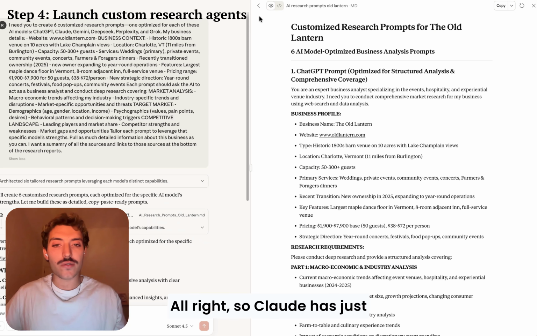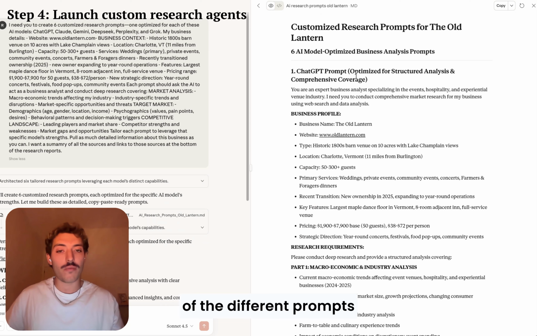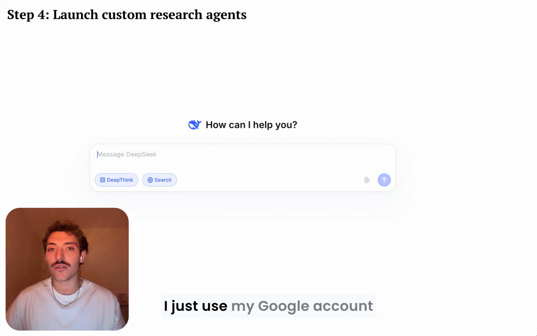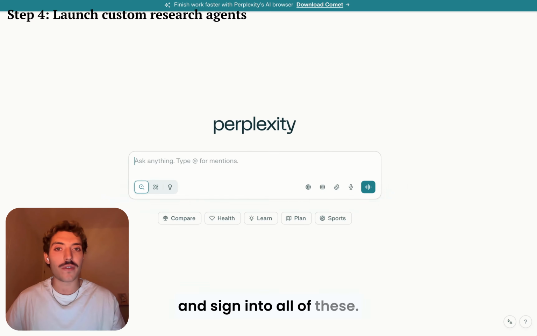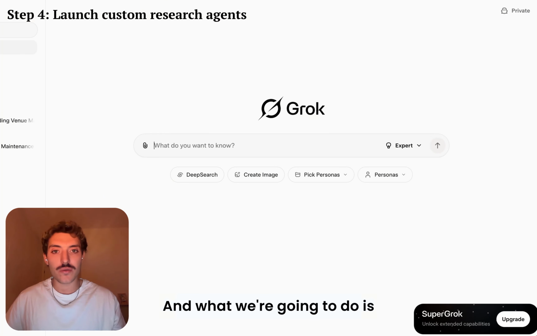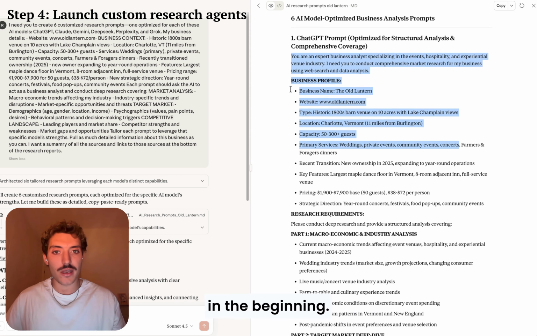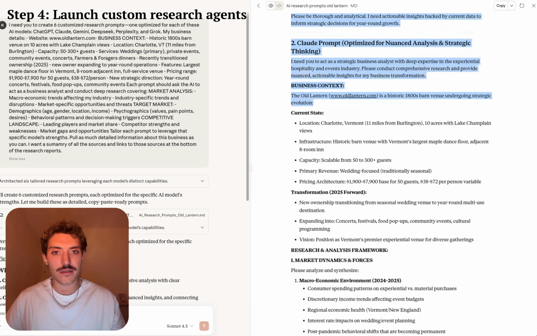All right, so Claude has just finished drafting all of the different prompts for each of our different AIs. And what you can see is I've basically come through and I've created accounts. I just use my Google account and sign into all of these. And what we're going to do is we'll start off with ChatGPT. And you can see it's going to give some direction in the beginning. I'm just going to copy and paste this.